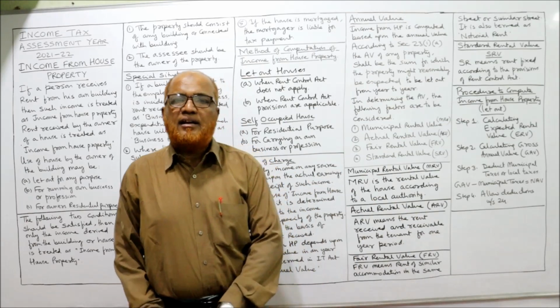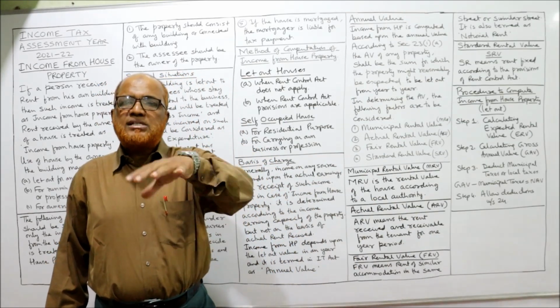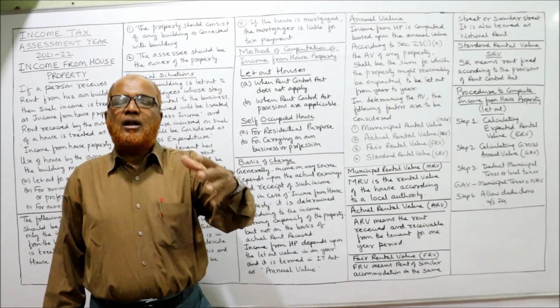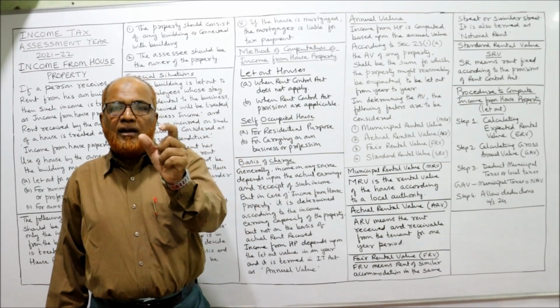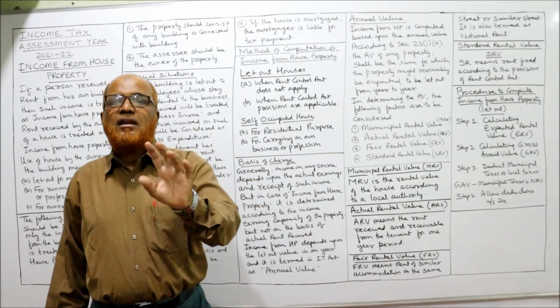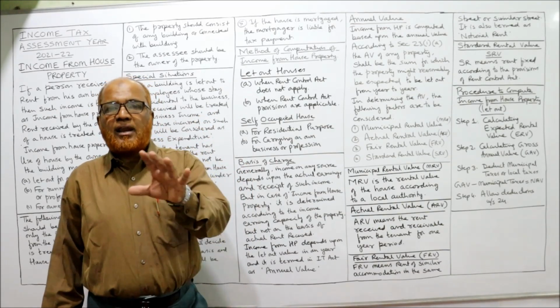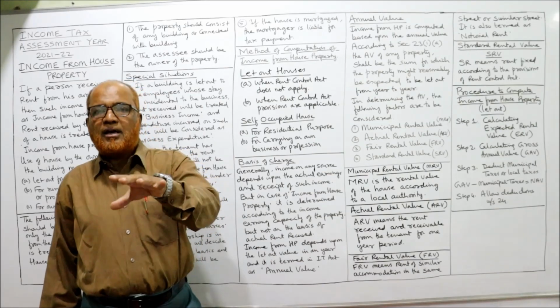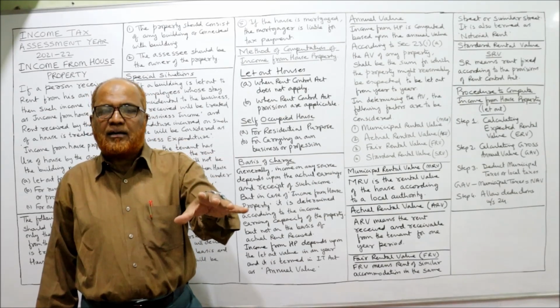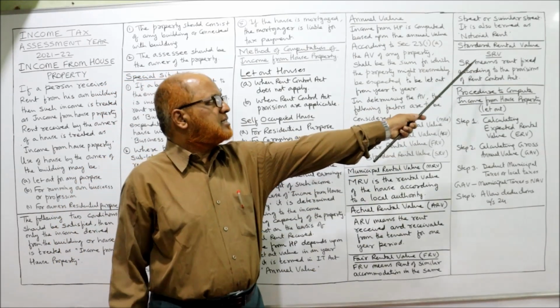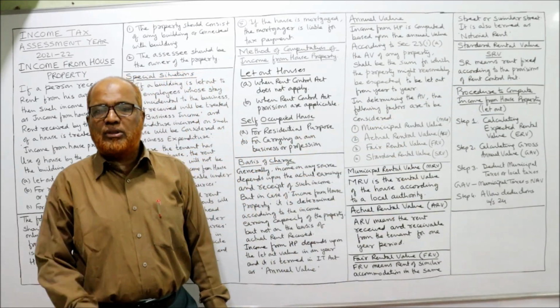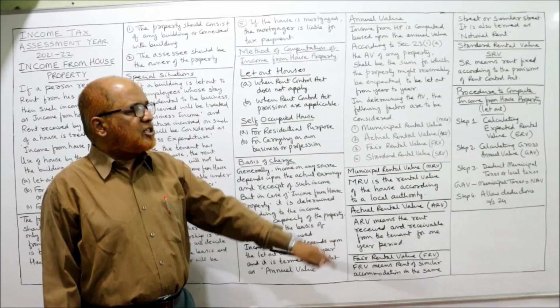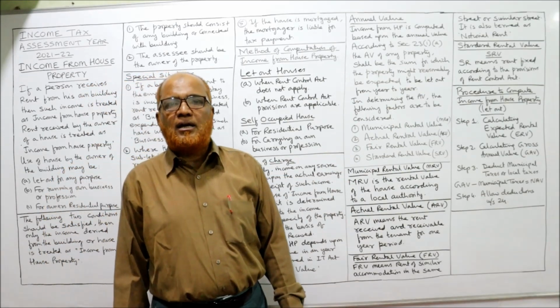Next one is standard rental value. When the house is governed by the Rent Control Act, the Rent Control Act will fix the rental value. So the rental value which is fixed by the Rent Control Act, that rental value is called standard rental value. That's all. Last one is the procedure to compute the income from house property.